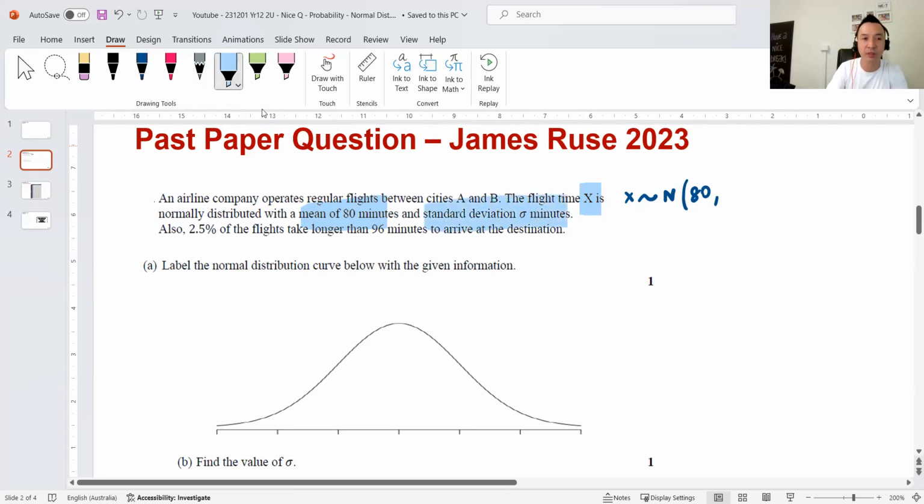Sigma. They don't tell you it. It's missing. Sigma squared is its variance. Now, the next point is really important. Also, 2.5% of flights take longer than 96 minutes. So the flight time is defined to be the random variable, and 2.5% of all flights take longer than 96 minutes.